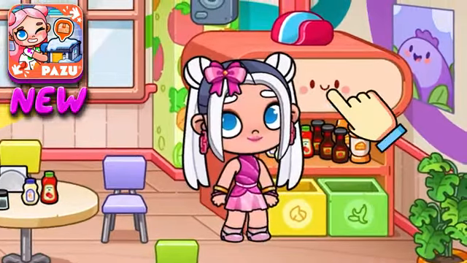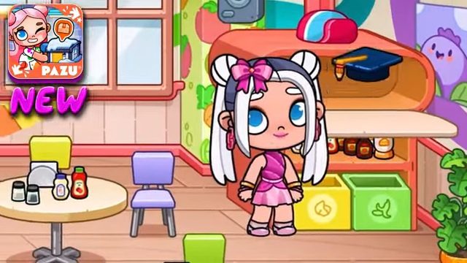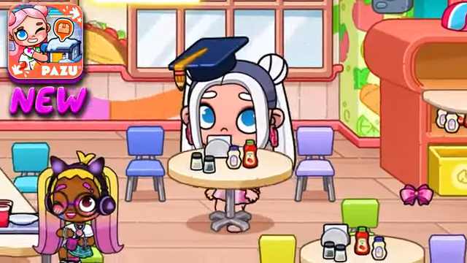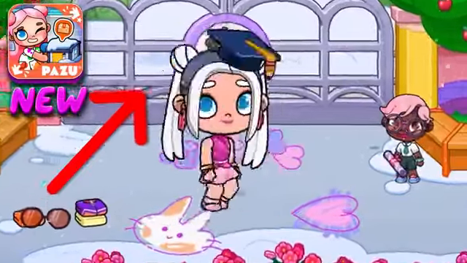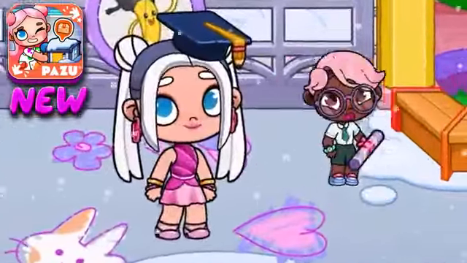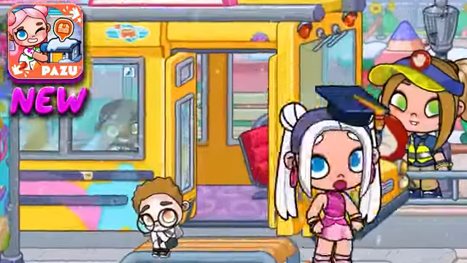Now, I'll show you a secret that appeared in the new version. It's very simple, but very nice. I always liked the student's hat. Here are the huge school gates behind which the big street with new characters and secrets awaits us. And here is the boy with pink hair. Let's quickly call a bus and see what's going on inside.